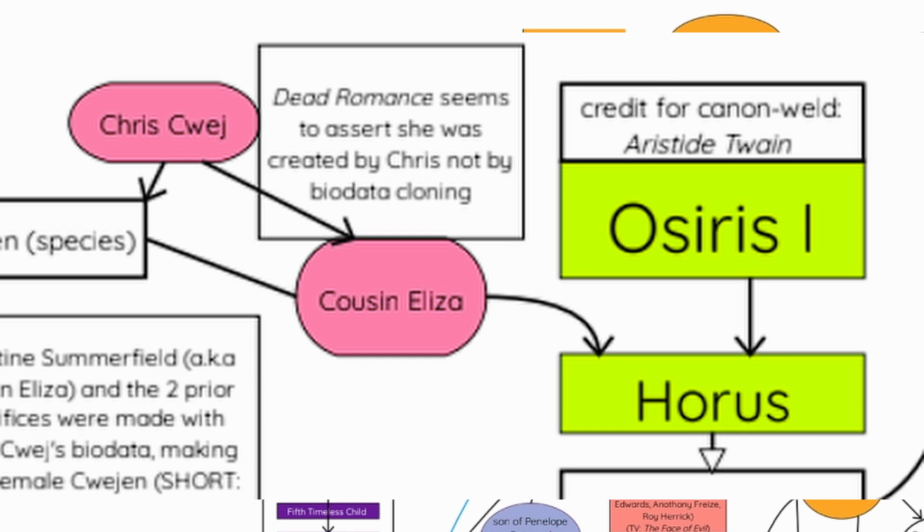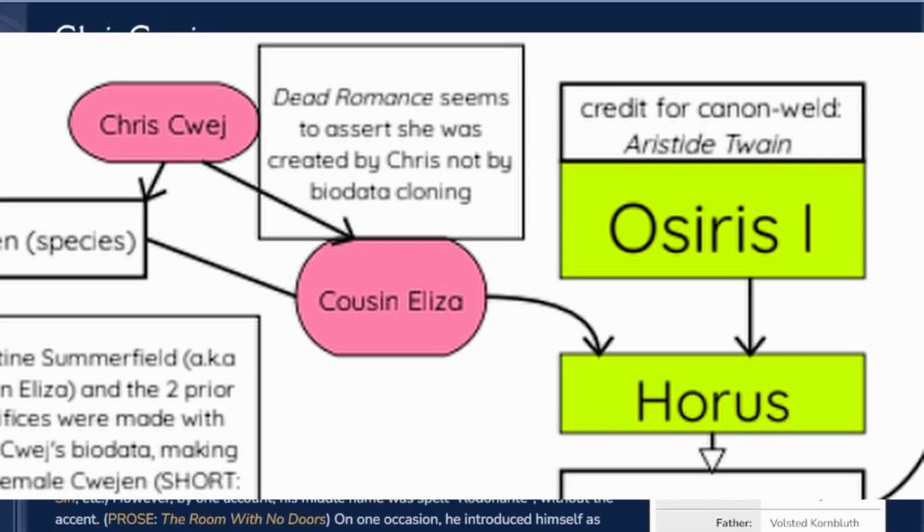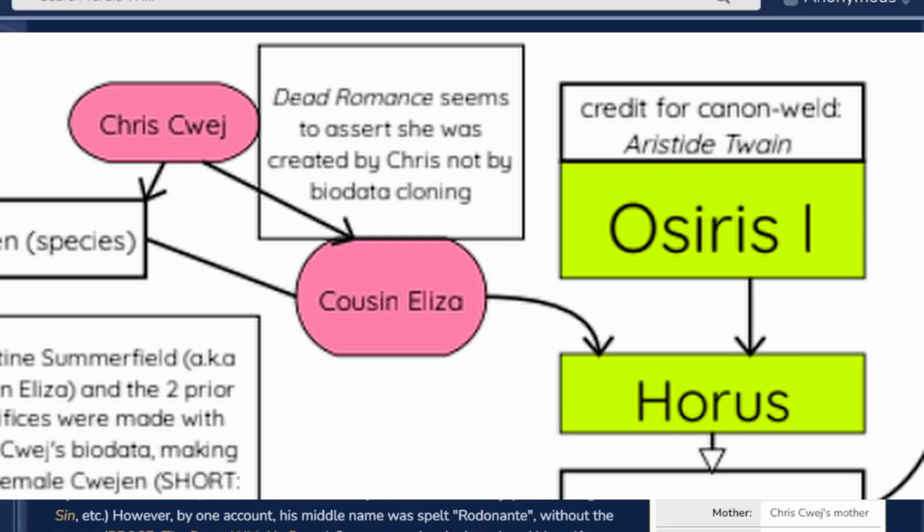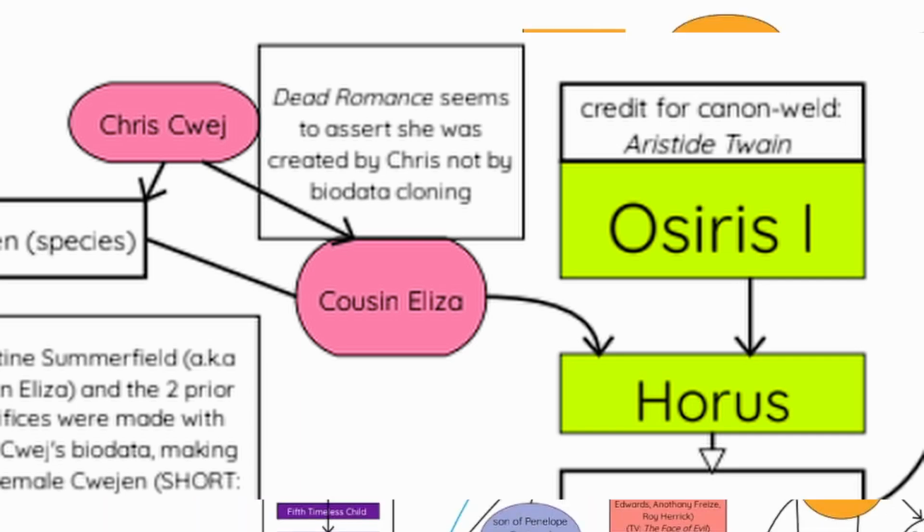He was first introduced in Original Sin, I believe, which was the Seventh Doctor version of the Avengers novel. Right. And Cousin Eliza was a main component of the Faction Paradox audio stories and novels. She was, in fact, the main person you follow throughout the Faction Paradox protocols. And I suppose this somehow leads to Horus and the Osirans.